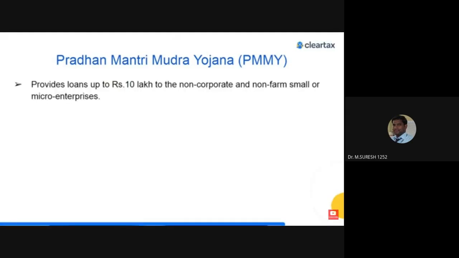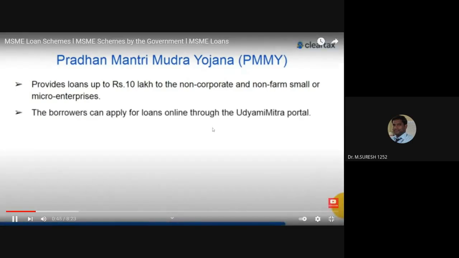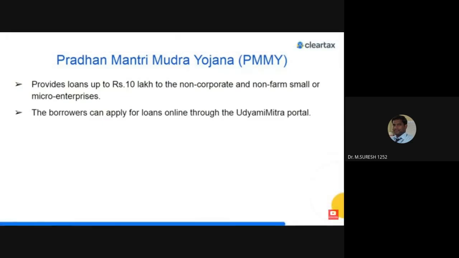The Pradhan Mantri Mudra Yojana provides loans up to rupees 10 lakh to the non-corporate and non-farm small or micro enterprises. These loans are classified as Mudra loans under PMMY. The borrowers can apply for loans online through the Udayami Mitra portal.